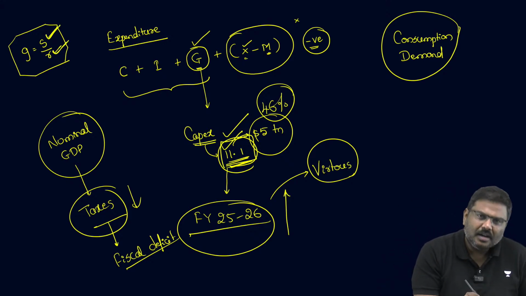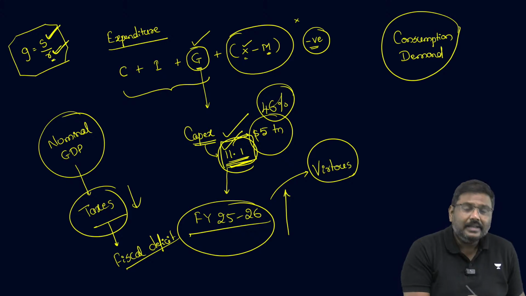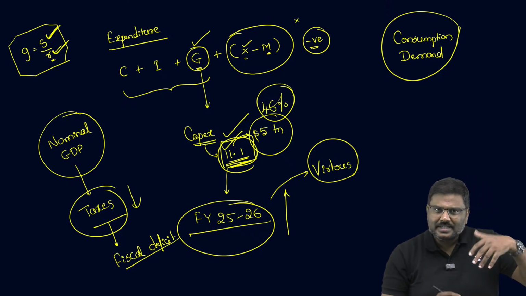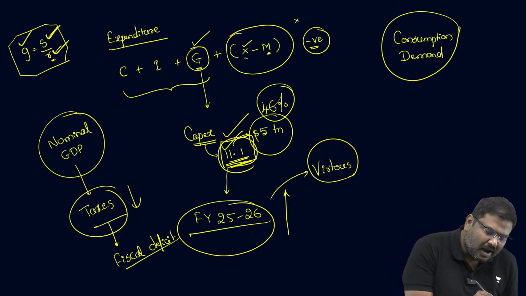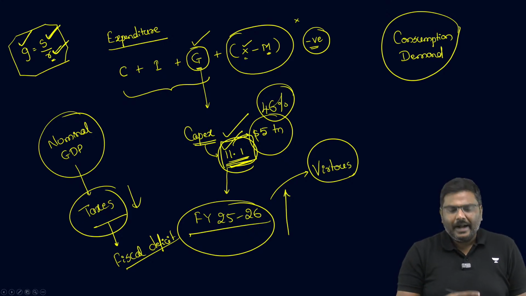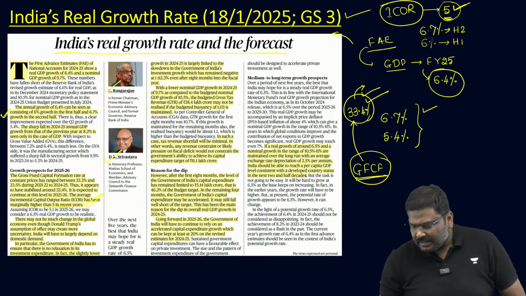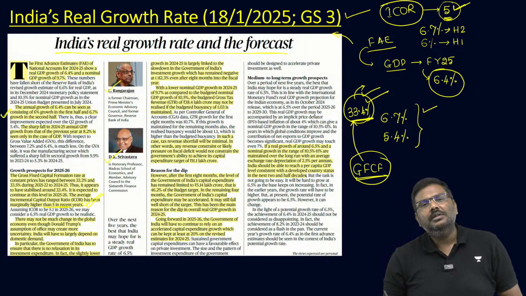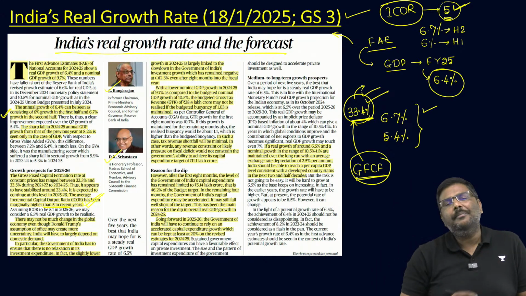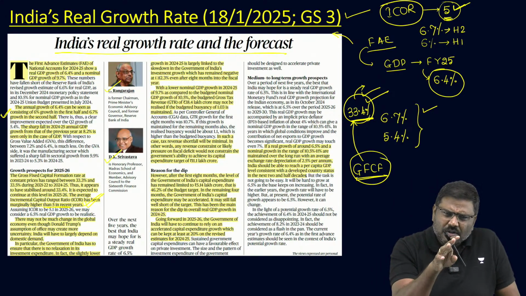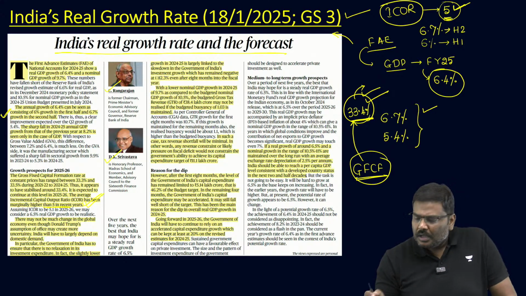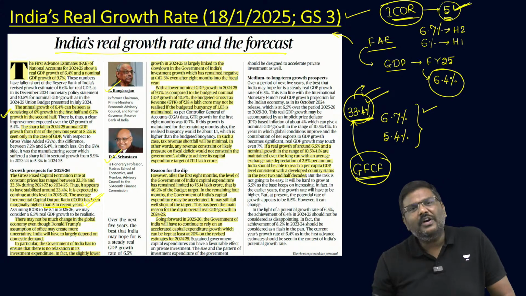So if savings increases and the capital output ratio decreases, this can help us in achieving higher GDP growth rate. And what these experts have done is, they have calculated the investment, gross fixed capital formation, to be in the range of 33.4% and ICOR to be in the range of 5.